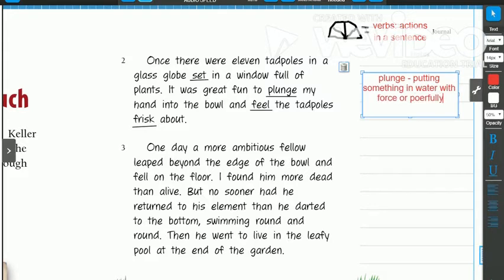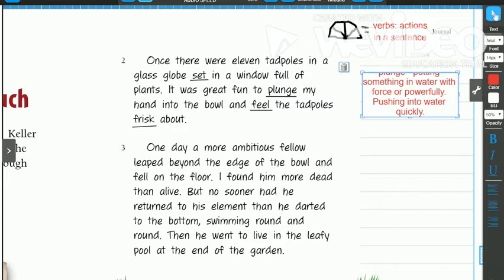So here's my definition of the word plunge: putting something in water with force or powerfully, meaning I'm pushing it in quickly. We can even add that: pushing into water quickly.